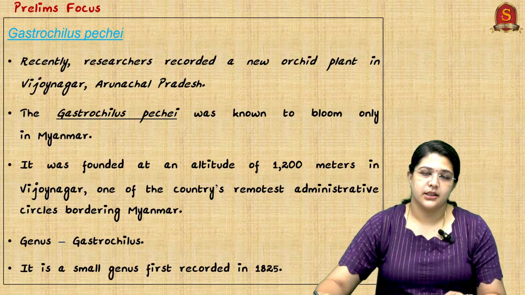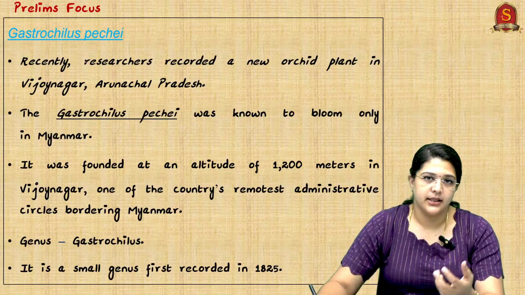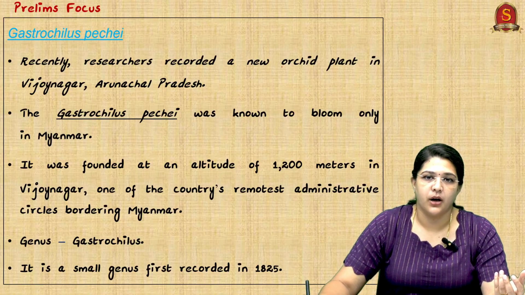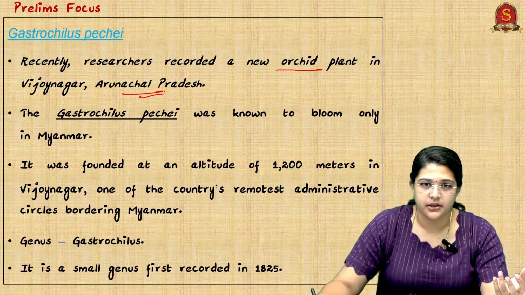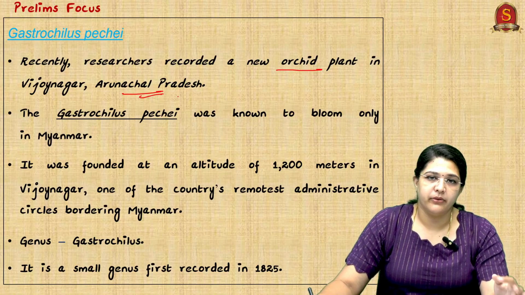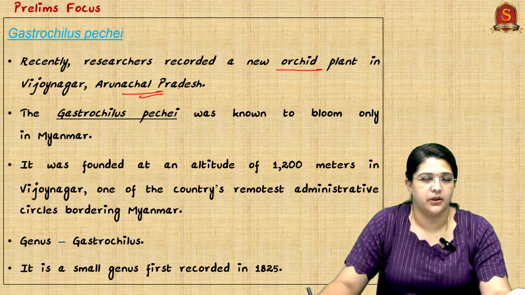Now we are going to discuss topics which specifically focus on the preliminary examination. Recently researchers have found a new orchid plant. This orchid plant is found in Arunachal Pradesh, because it is known to be found in Myanmar, and now we have discovered it in Arunachal Pradesh also. So this is Gastrosicillus pichai.